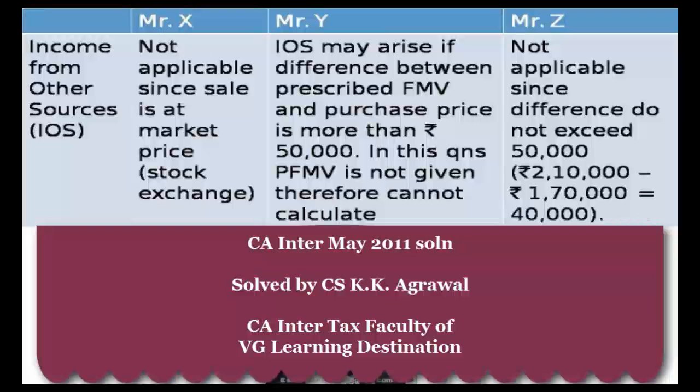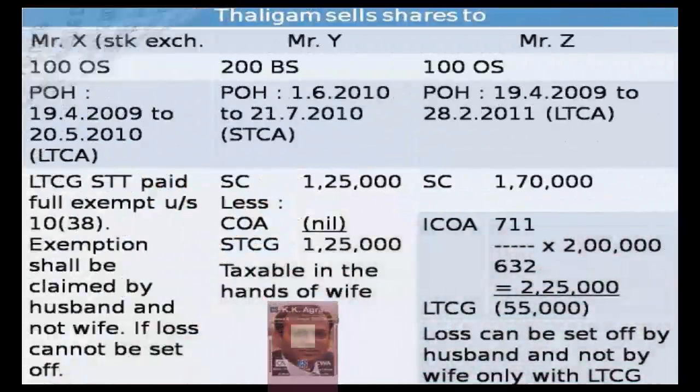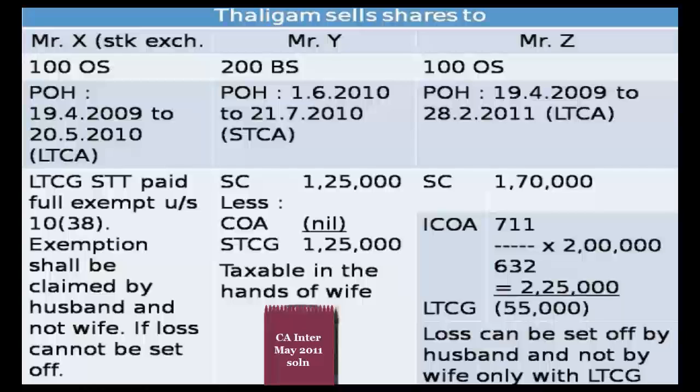In this question, prescribed fair market value is not given, therefore we cannot calculate. We can assume that this difference does not exceed rupees 50,000 and hence no income from other sources arises in the hands of Mr. Y. In the hands of Mr. Z, the difference does not exceed rupees 50,000, therefore income from other sources does not arise in the hands of Mr. Z.